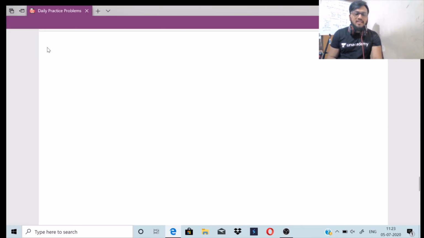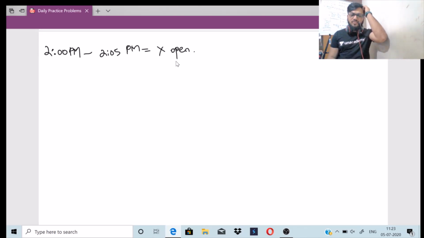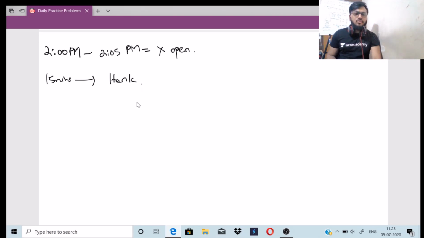Now, when is the tap opened? The tap is opened at 2 p.m. Okay, and until 2:05 p.m. it is only X which is open, right? So what is the rate of X, or what is the speed of X? We saw it is 15 minutes, right? So for 15 minutes it fills up the whole one tank. So for 5 minutes, from 2 to 2:05 p.m., it is 5 minutes.